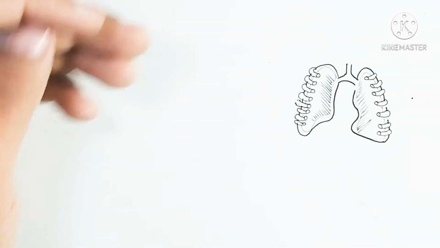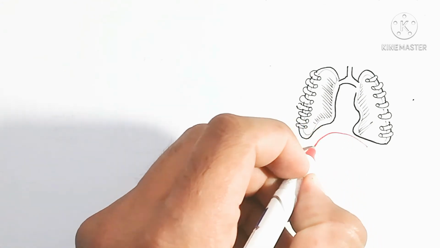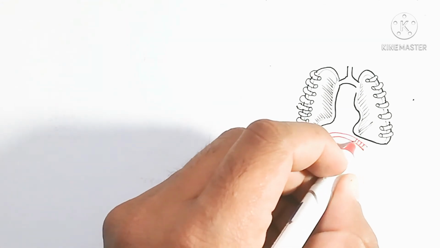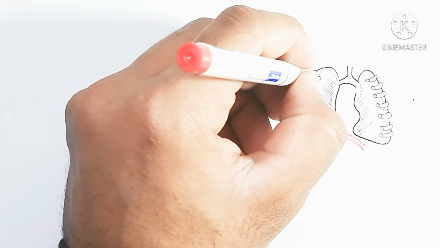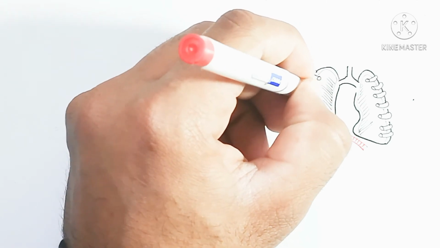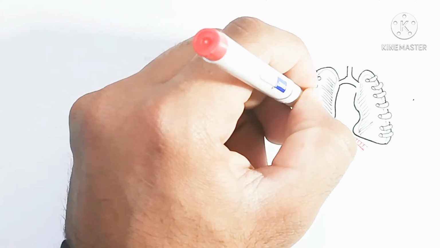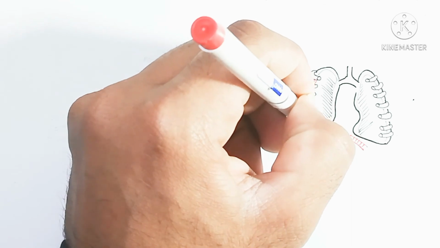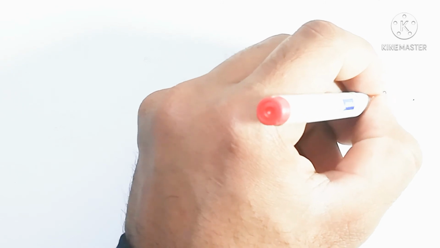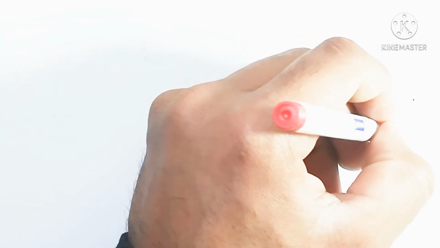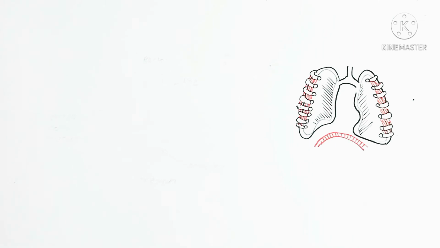Here is the pleural cavity, surrounded by the parietal pleural membrane, and inside is the visceral pleural membrane; the middle is the pleural cavity, which contains fluid. Here is the diaphragm, below the thoracic cavity, covering its downside.